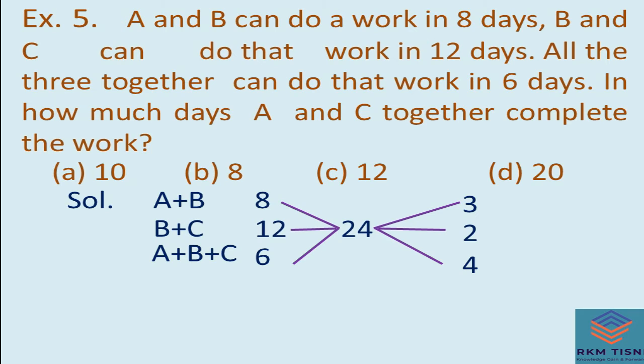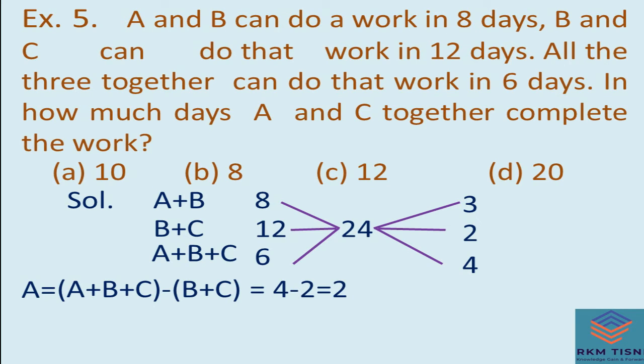Now again concentrate on the question. A plus B plus C can do 4 work in 1 day. And you have to find out in how many days A and C can do it. You have to find A's daily work and C's daily work. How will you get it? From A, B, C, if you subtract B and C, then you will get A. So deduct it. 4 minus 2 will be 2. So A's daily work is 2.